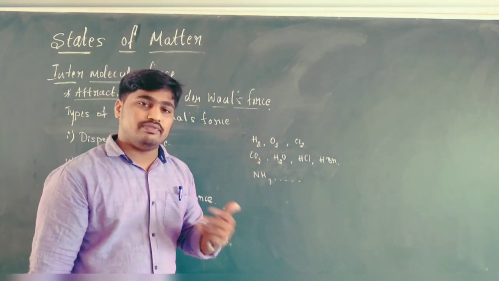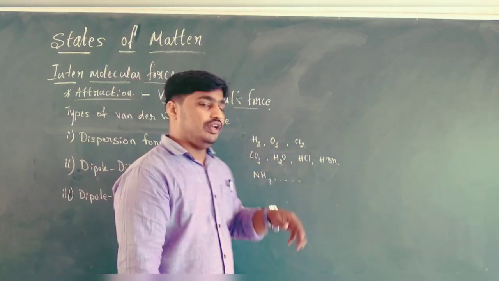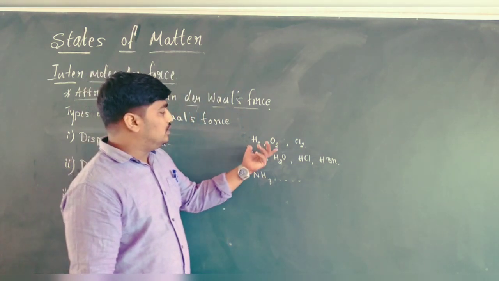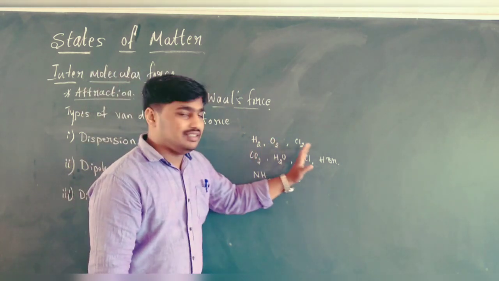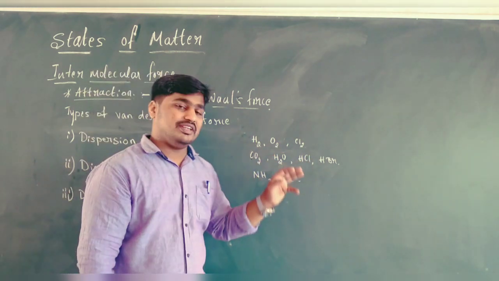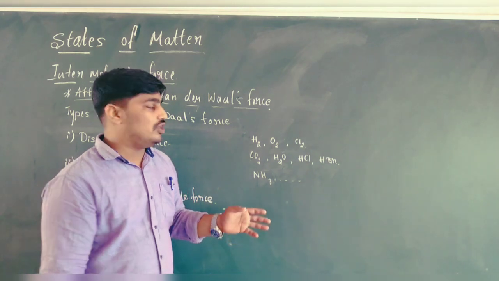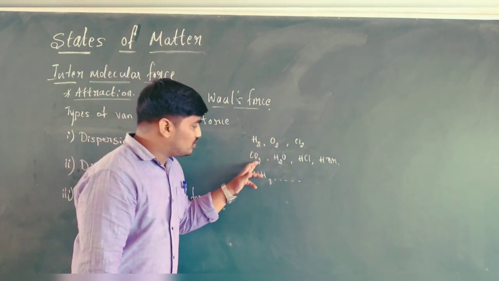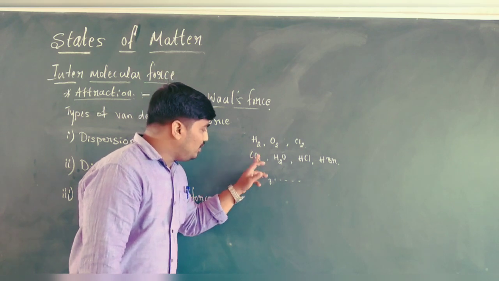Oxygen molecule is made up of oxygen atoms. Chlorine is made up of chlorine atoms. These exist in diatomic state. These are known as diatomic molecules.